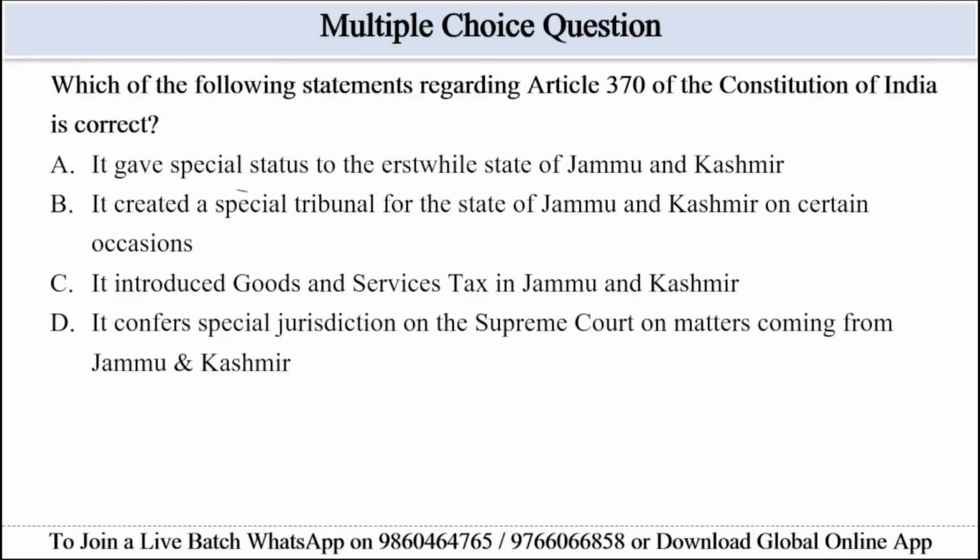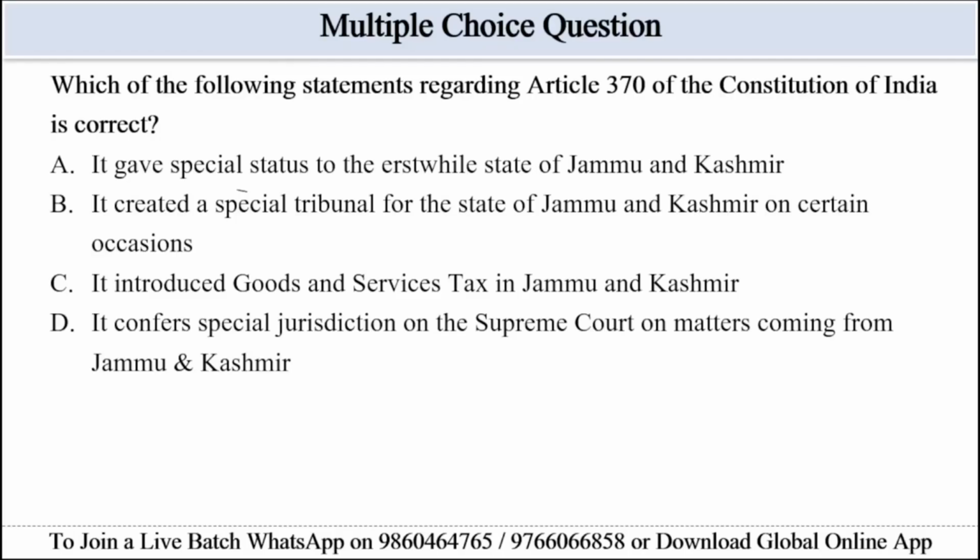So in the passage, it is already given that Article 370 gave a special status to the erstwhile state of Jammu and Kashmir. So option A will be the correct answer here because it mentions the special status. Option B says it created a special tribunal, but no such thing is mentioned in the passage.